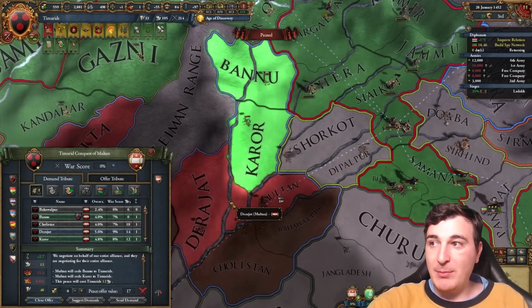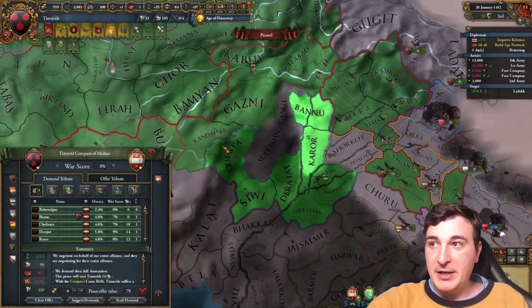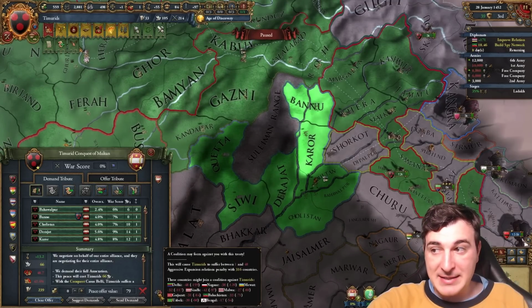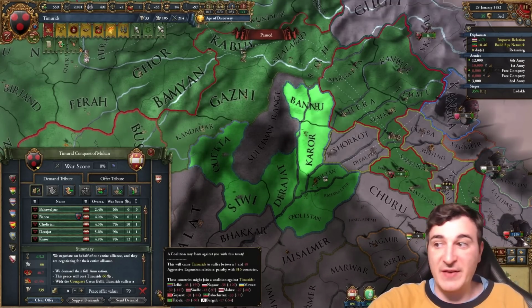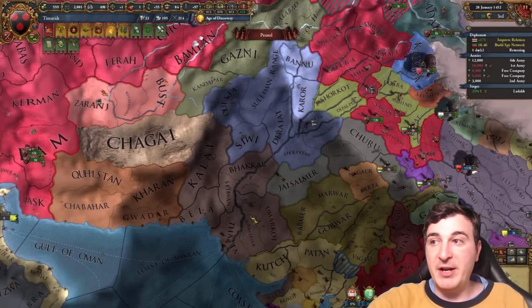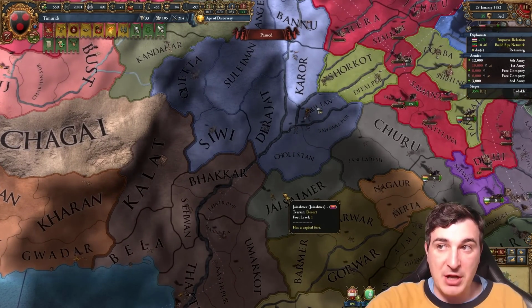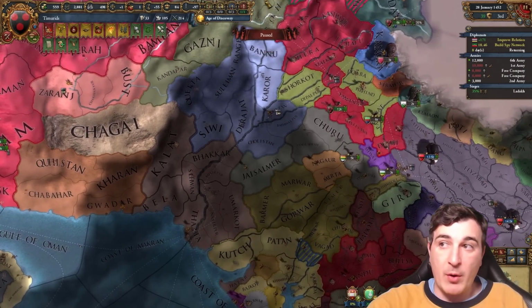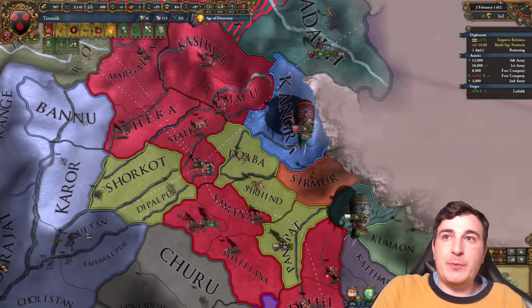There you go. We're probably going to fully annex Multan as well, for that matter, because Multan is an integral part of the lands that we want to have here, and it's not too much aggressive expansion overall. It's actually extremely manageable, and it opens up the opportunity of attacking Sir Hind, of attacking Jasalmala Babaladu, and even Mewar afterwards, I guess.